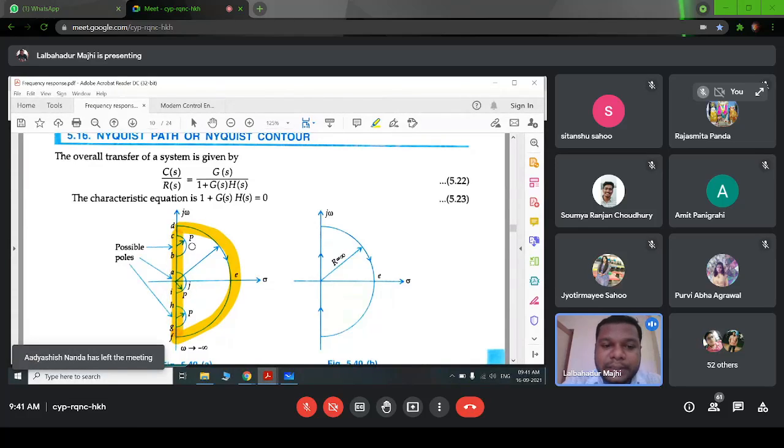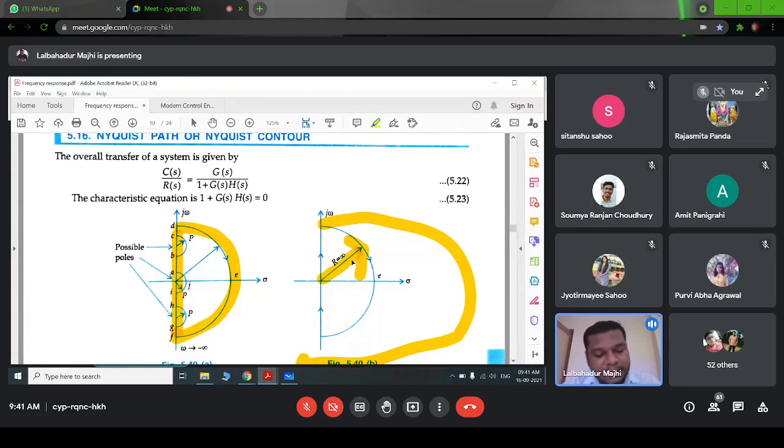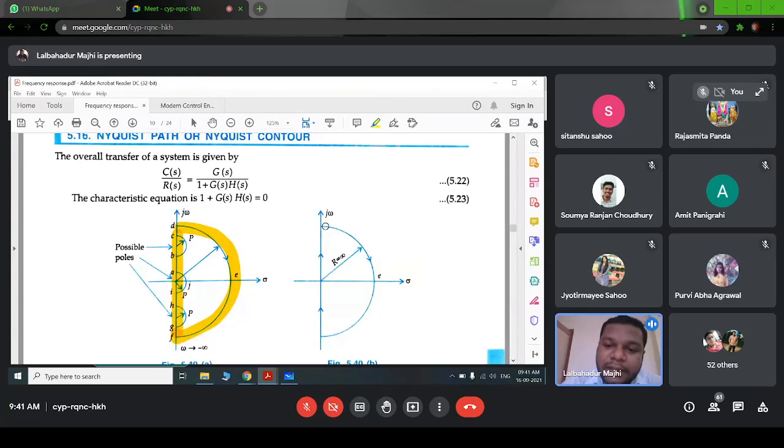We have to see if any roots of the characteristic equation are lying on the entire right hand side of the S plane. So here this radius is taken as infinite because we have to take the infinite space. The radius of this semicircle is taken as infinite because you have to consider the whole right hand side of the S plane. That is why we are considering this radius up to infinite.